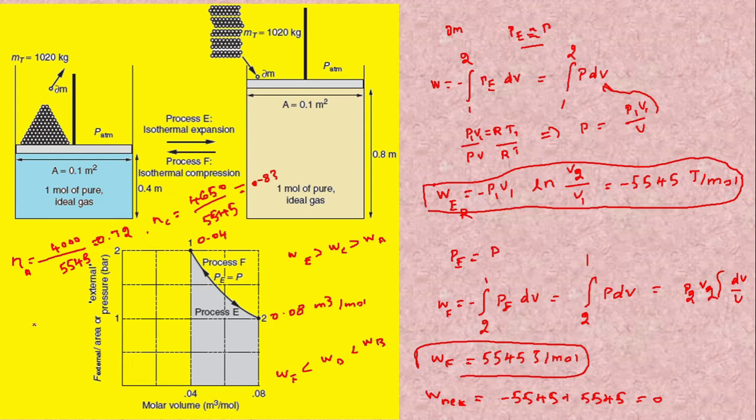Similarly, let us calculate the efficiency of the compression process. Efficiency of the compression process B is 5545 divided by 8000, which is 0.69. Similarly, the efficiency of the process D is 0.83. When we divide the mass into very small masses, we are improving the efficiency of the compression and the expansion.